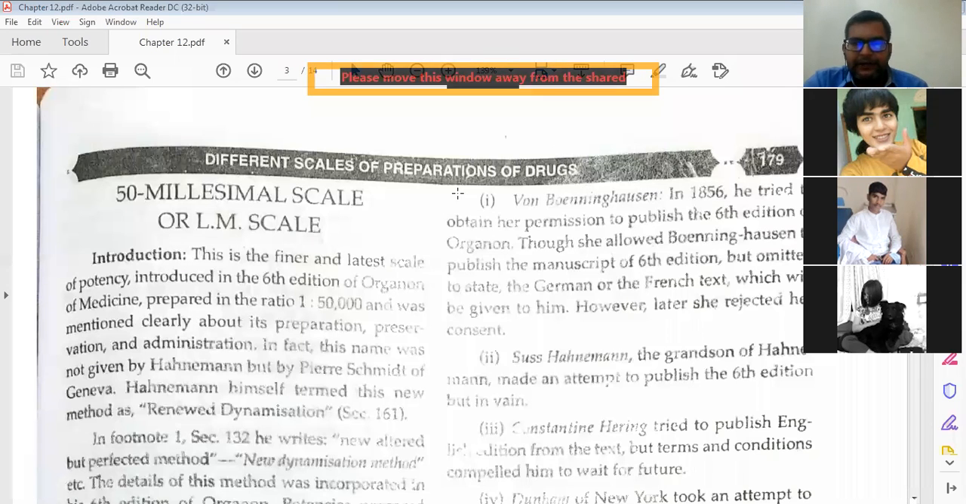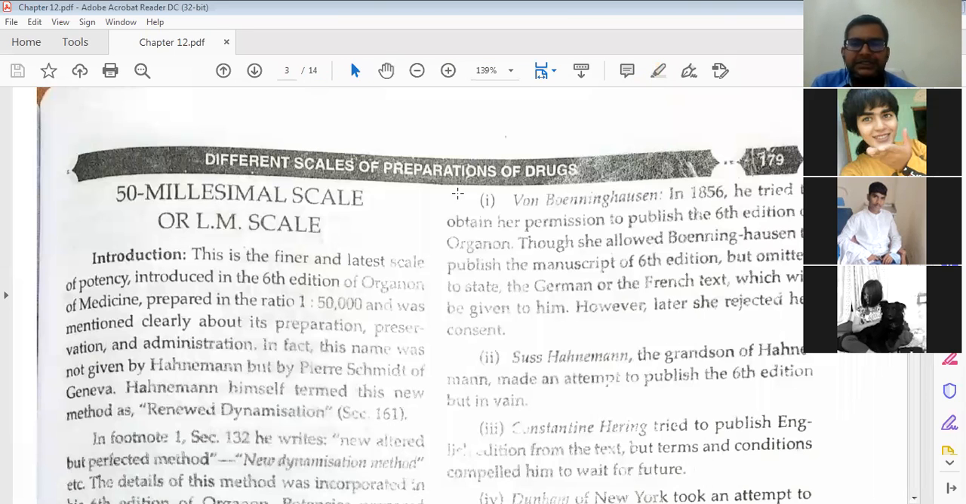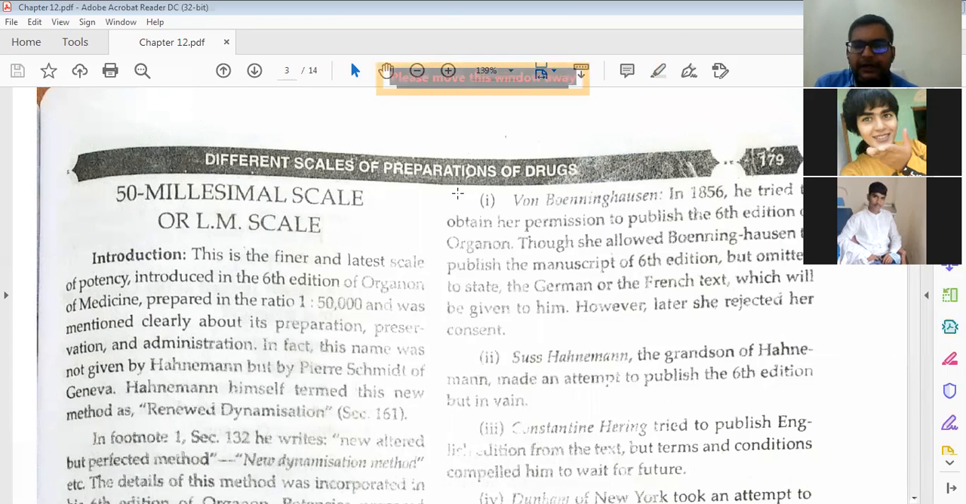Then von Boenninghausen is famous. Later on, when you study the repertory in 3rd or 4th year, you will know about Boenninghausen. In 1856, he tried to obtain her permission to publish the 6th edition of Organon. She allowed him to publish the manuscript of the 6th edition, but omitted to state whether the German or the French text would be given to him.